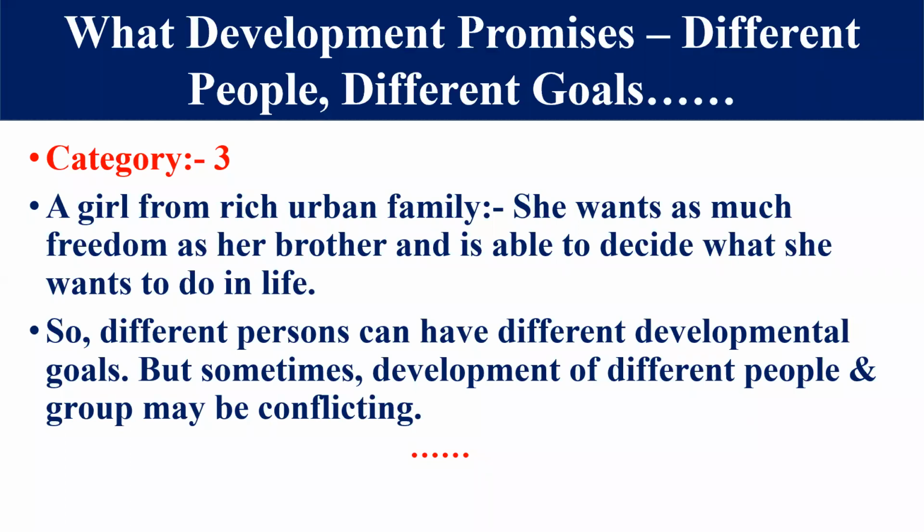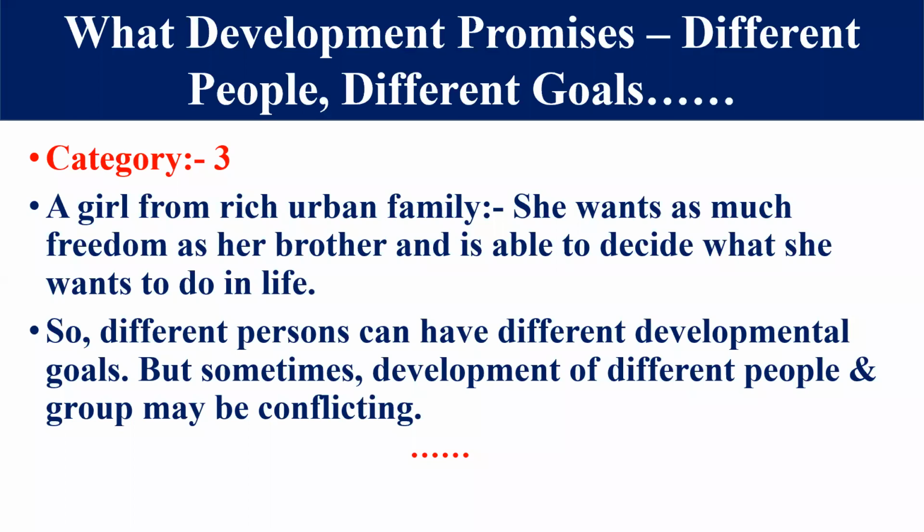Now see this thing. To read all these categories, we have one question in our mind: different persons have different development goals, but sometimes the development goals of different people, or different groups, may conflict.